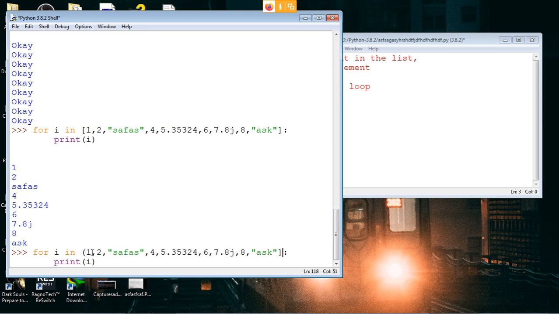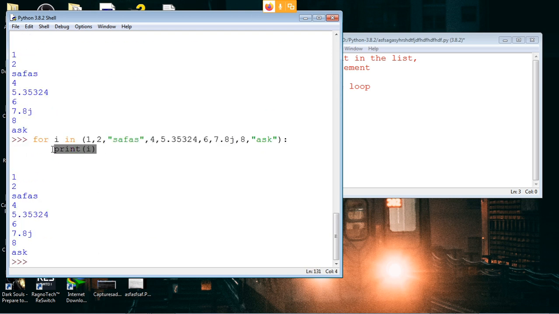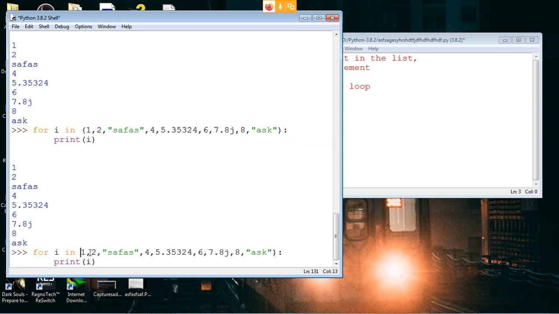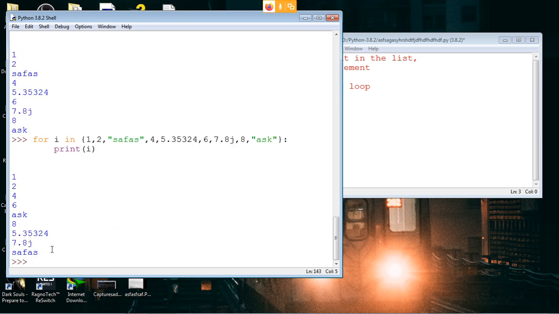Any kind of sequence works, for example tuples also. Now this I made into a tuple, and it will do the same thing. Then there's one more thing, a set. If you use a set also, the same thing will happen. So it doesn't matter whether it's a list or a set. A dictionary, no, not dictionary. It might be a bit different. But yeah.